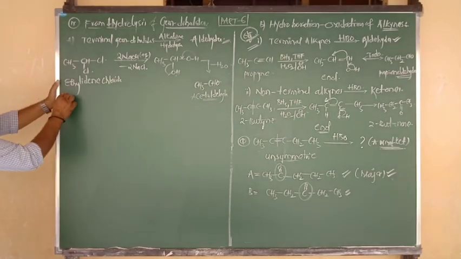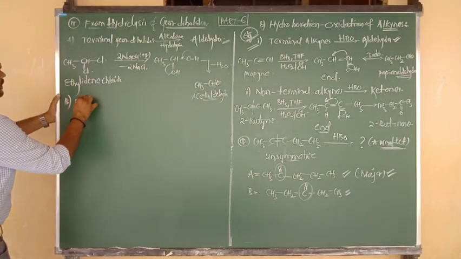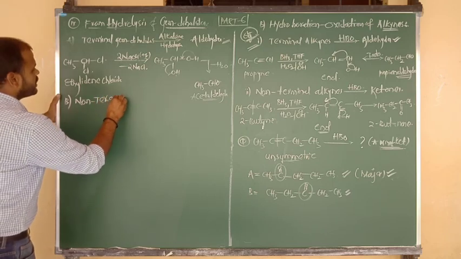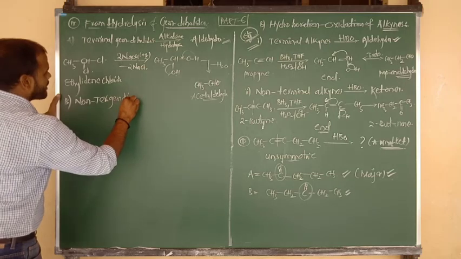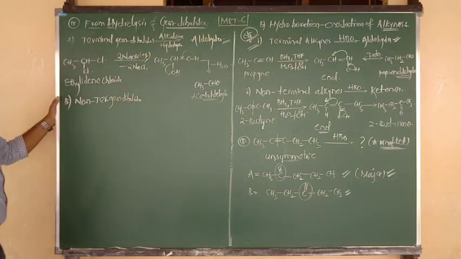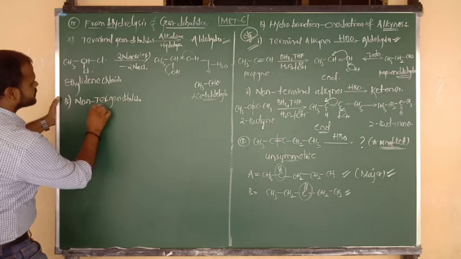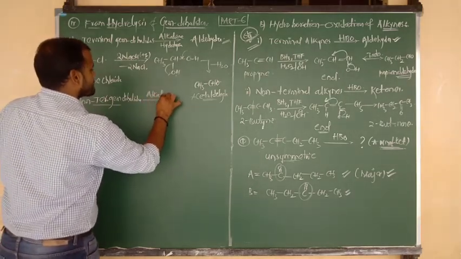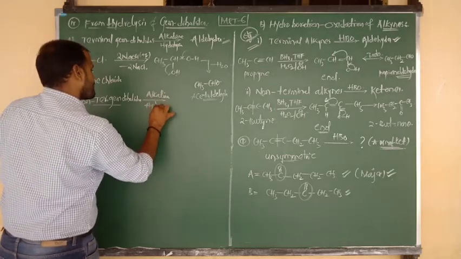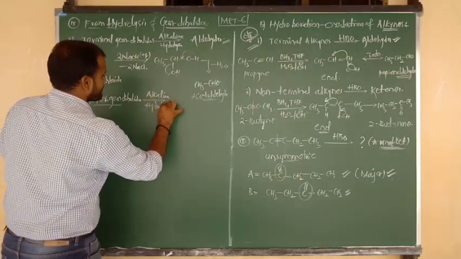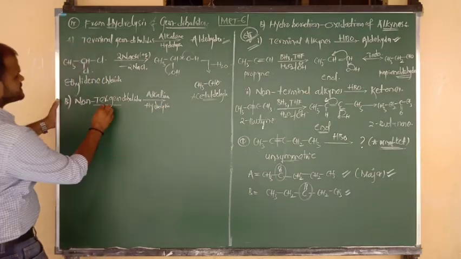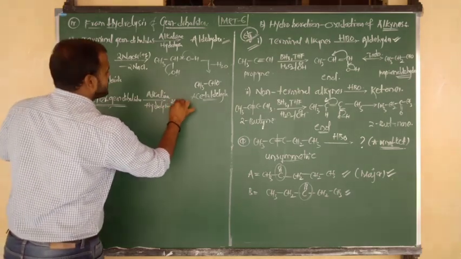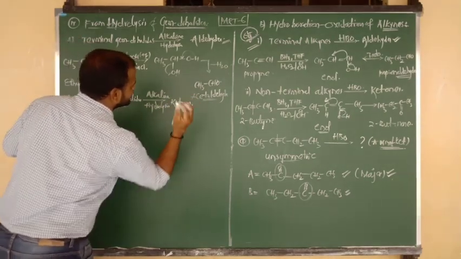Right. The second one I am going to write here: non-terminal gem dihalides. Non-terminal gem dihalides upon alkaline hydrolysis, the product is nothing but ketones.